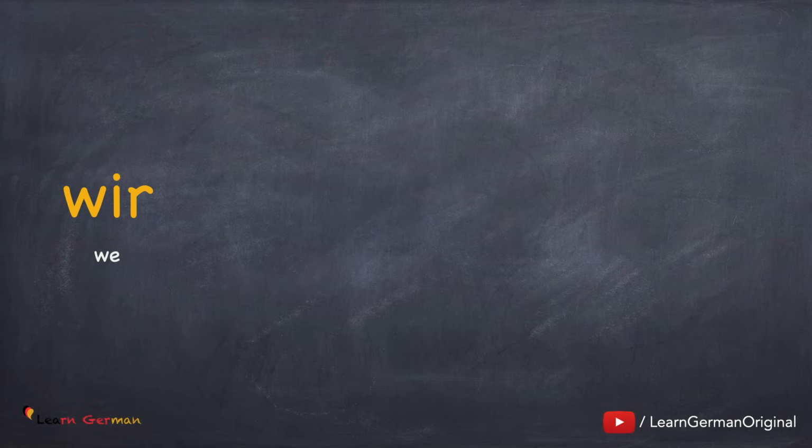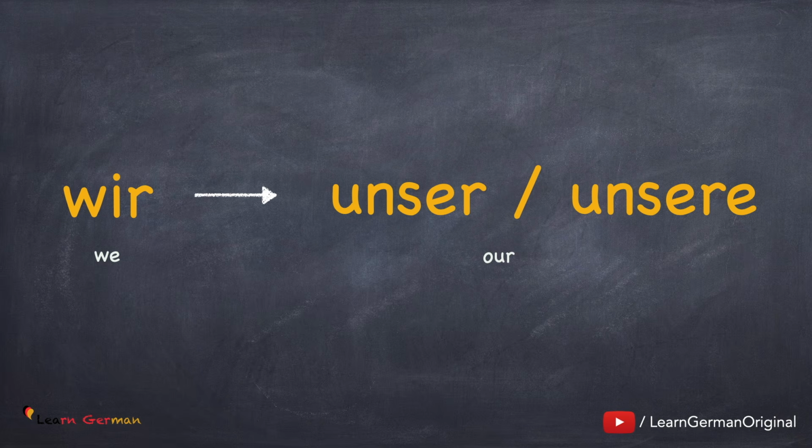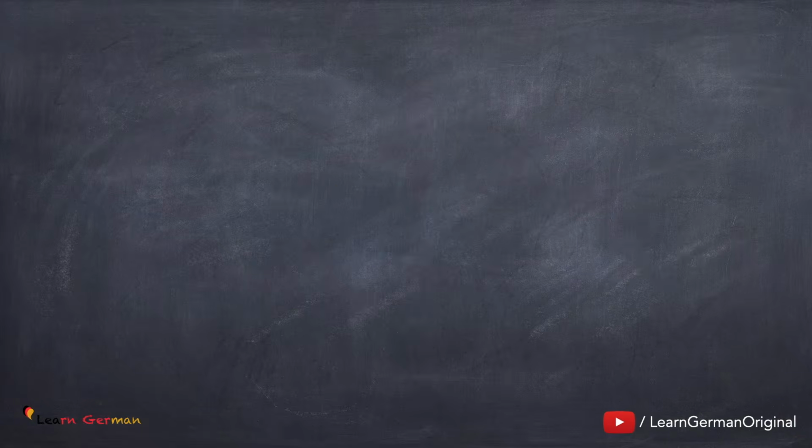Now we come to the pronoun wir. The possessive articles here are unser or unsere. And now we will learn how to use them.